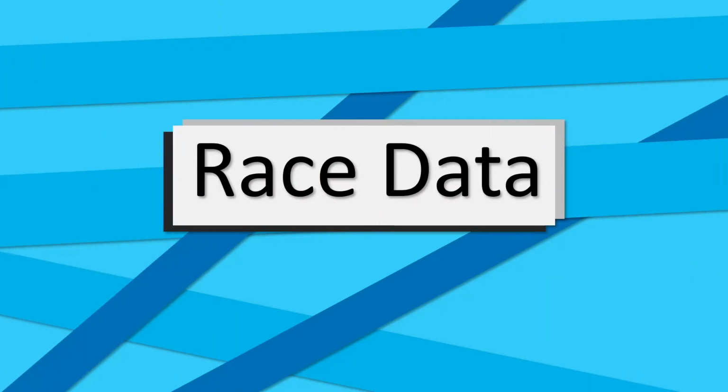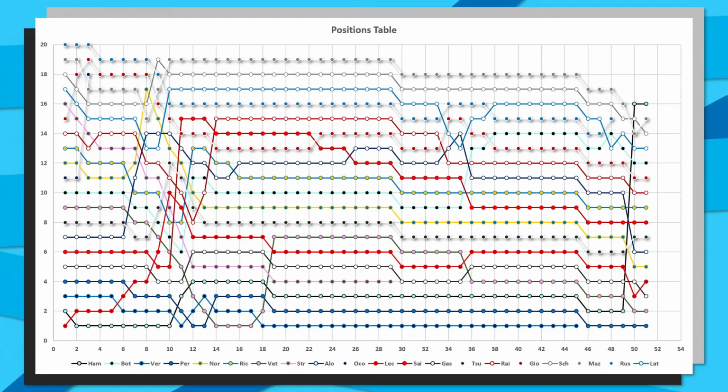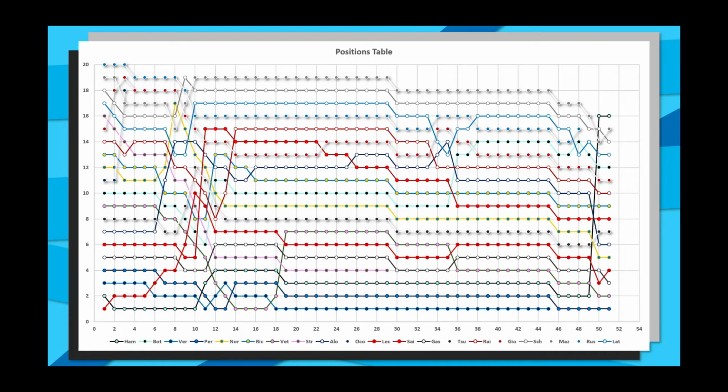But without further ado, we will jump on into the race data for the Azerbaijan Grand Prix, and we will start with just the basic positional chart of the race, and it is so much more interesting than the one that we saw in Monaco. There are a lot of significant changes, especially in the first pit stop phase of the Grand Prix, and then of course with Vettel's pit stop a couple of laps after the first pit stop phase, and then there were a couple other pit stops around the safety car period, and then of course Hamilton with the red flag incident. Or red flag restart, I should say.